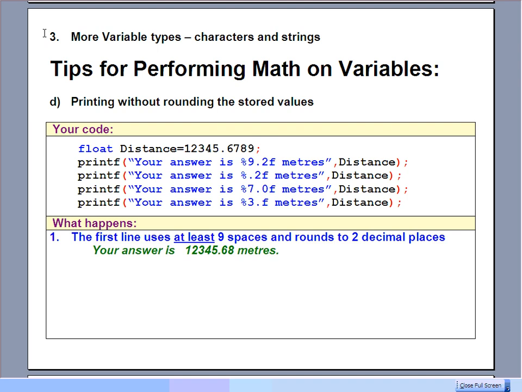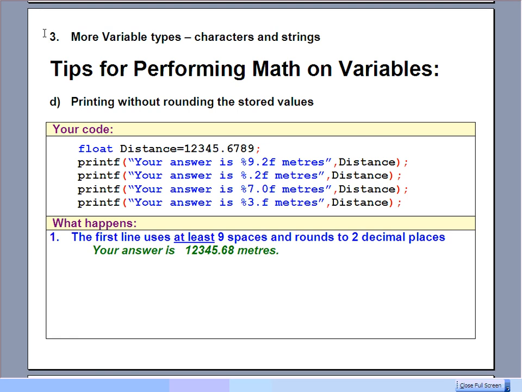The first line will actually go through and type out "your answer is", and then the percent and the F says, hey, expect to see a float, and it's going to be the value for distance. But the 9.2 between the percent and the F says use at least 9 spaces, more if you need, but at least 9 spaces to do it, and round the answer to 2 decimal places. And so you can see in green what it would actually show.